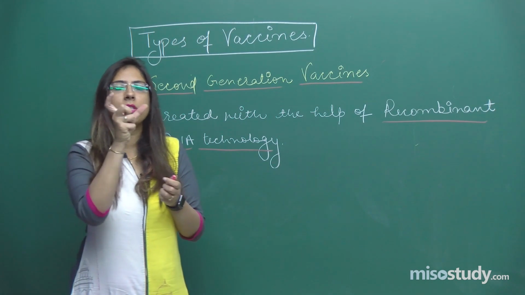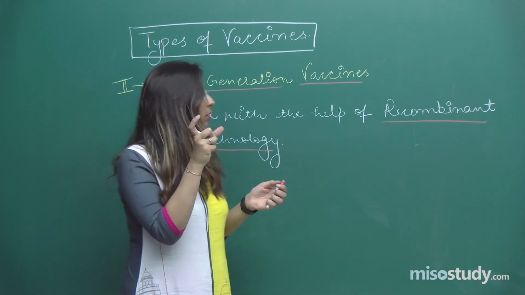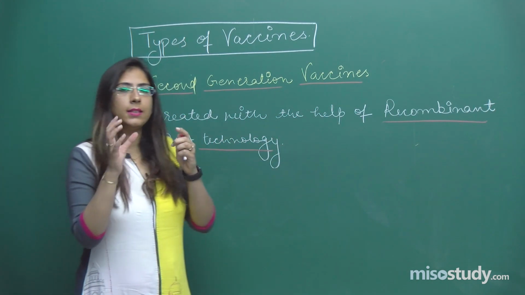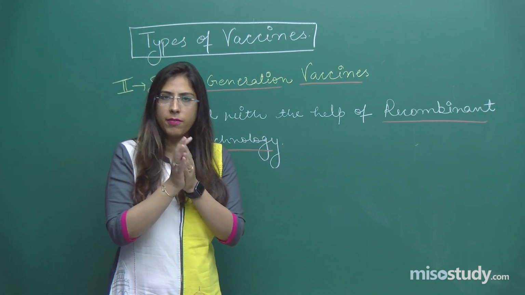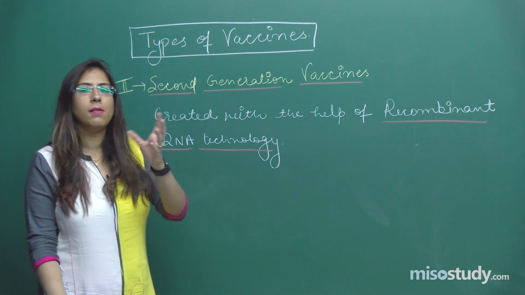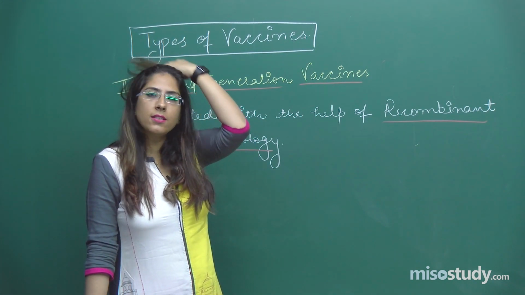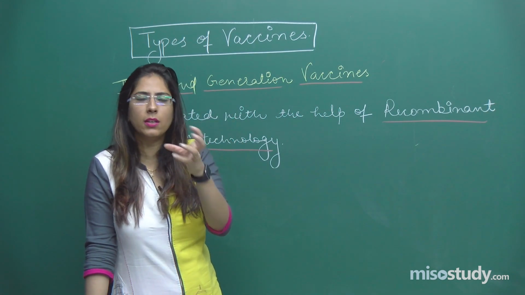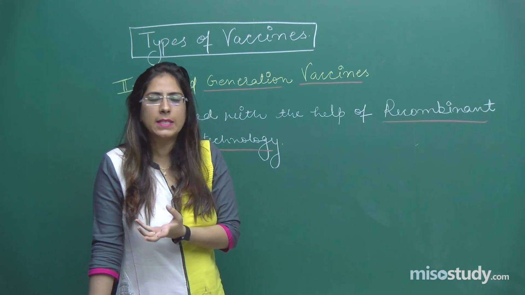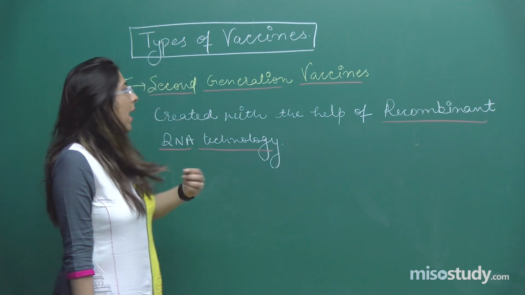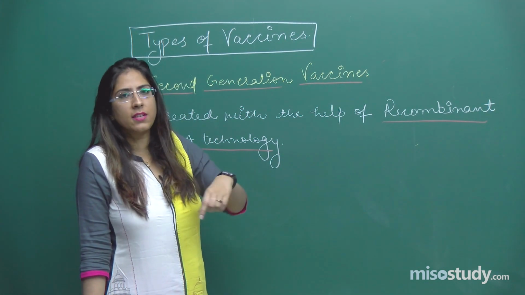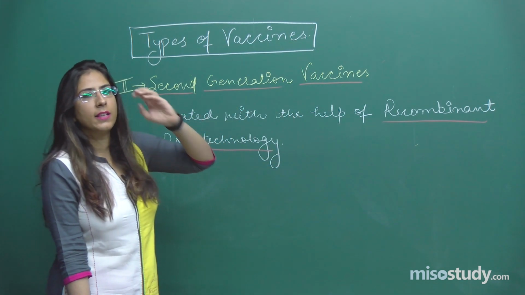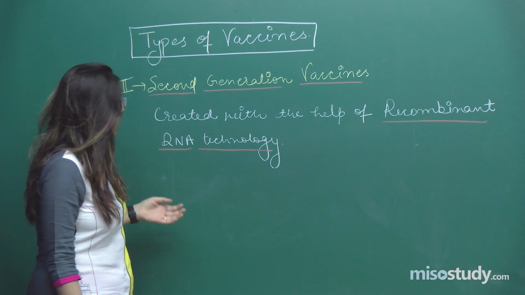While we are taking that out, we increase the whole DNA with the use of PCR, that is polymerase chain reaction, and by use of certain vectors and restriction enzymes, we create those vaccines that come under recombinant DNA technology, right.